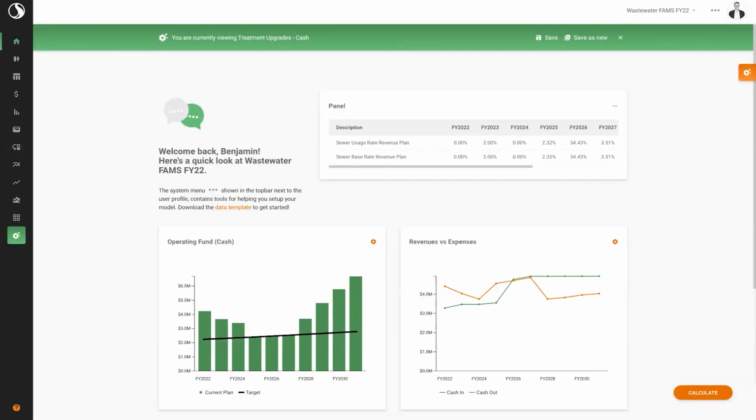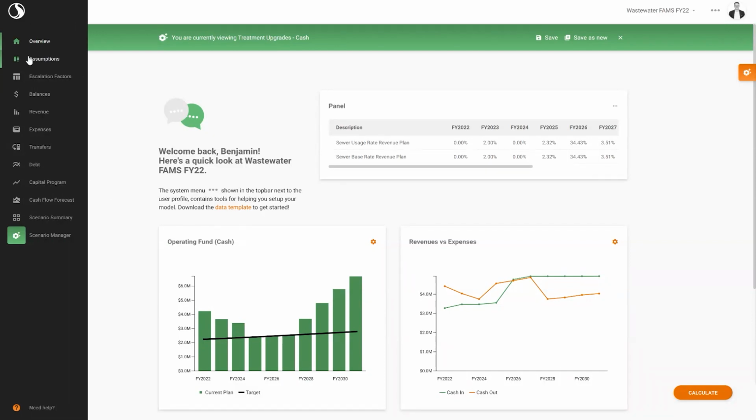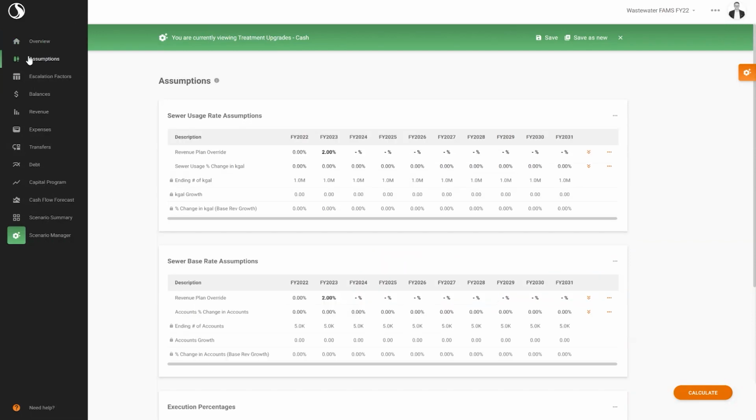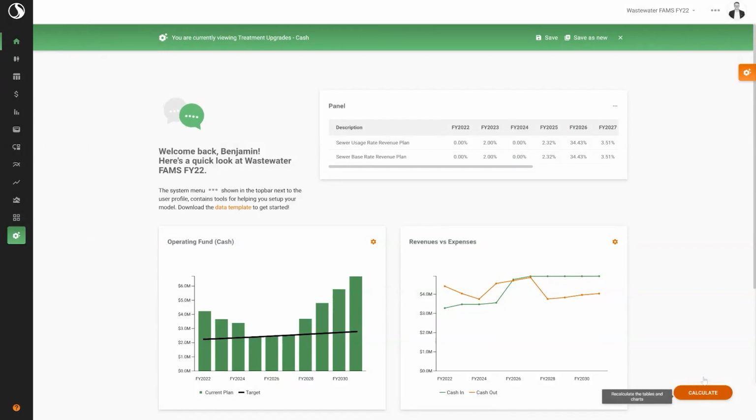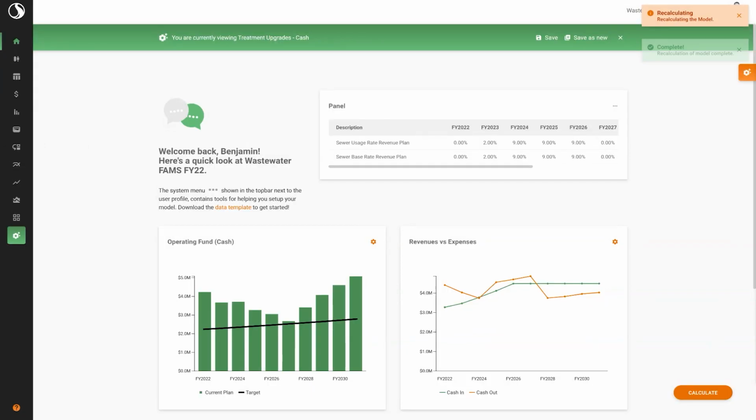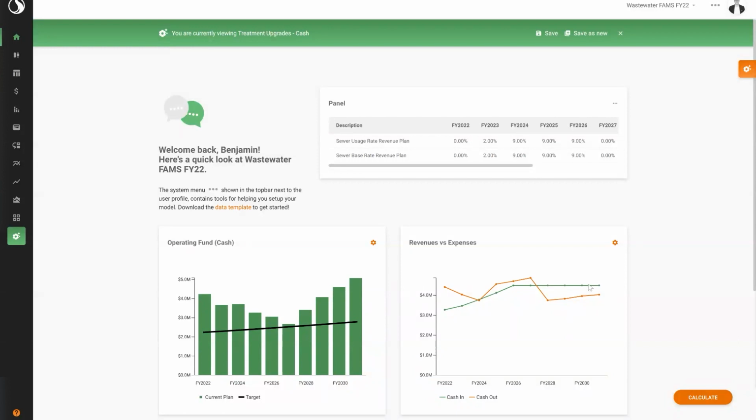Recognizing we would like to avoid shocking our customers with this kind of rate increase, we can smooth out our revenue increases to get to a balanced plan without the large 34% increase in one year, followed by additional large increases in the following years. If we modify this plan to include 3 years of 9% increases, we can produce a revenue plan that distributes the increases over multiple years and meets our targets without the rate shocks. However, we are now well above our revenue generation needs in the years following our treatment plant upgrade project.